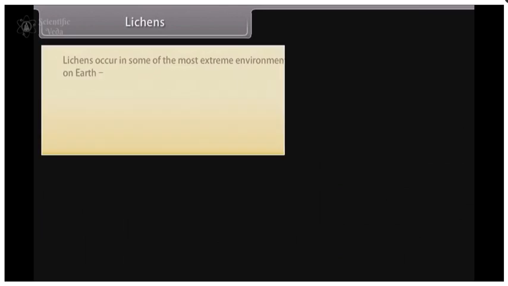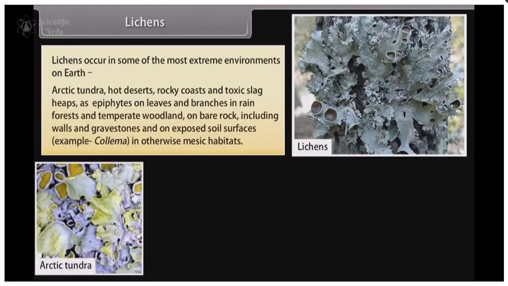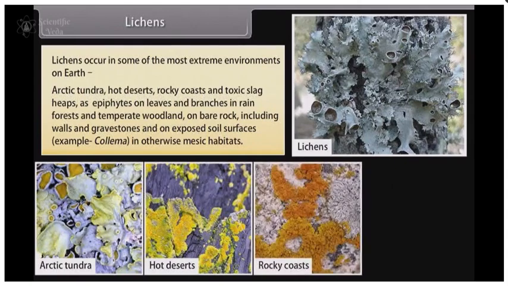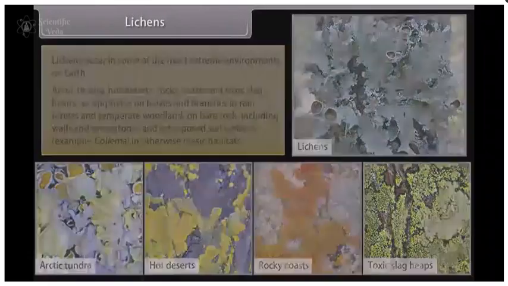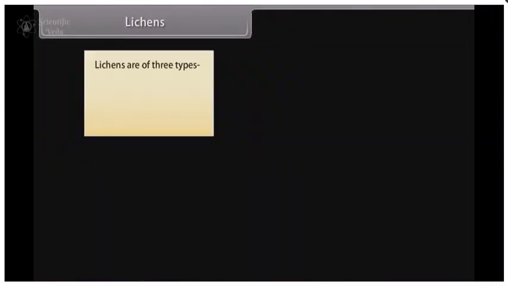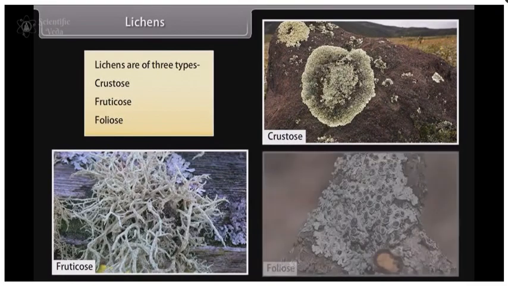Lichens. Lichens occur in some of the most extreme environments on Earth: Arctic tundra, hot deserts, rocky coasts, and toxic slag heaps, as epiphytes on leaves and branches in rainforests and temperate woodland, on bare rock, including walls and gravestones, and on exposed soil surfaces, called colema, in otherwise mesic habitats. Lichens are of three types: crustose, fruticose, foliose.